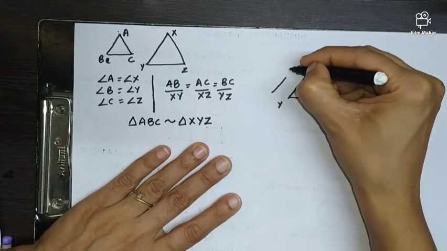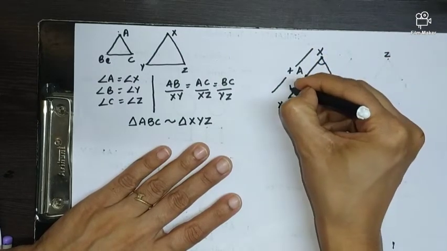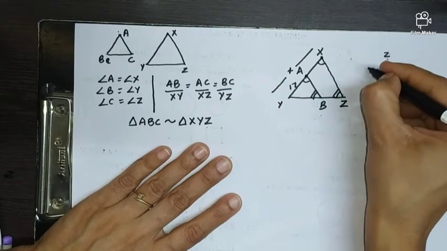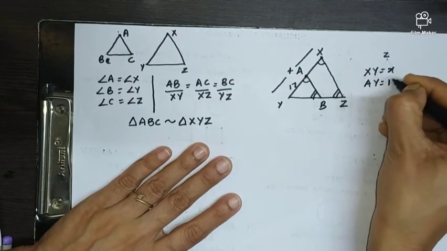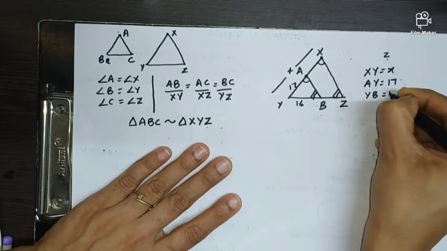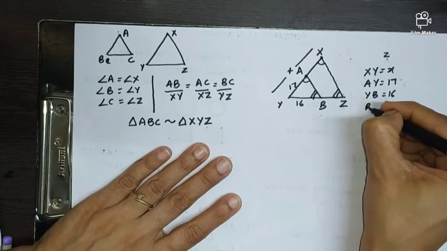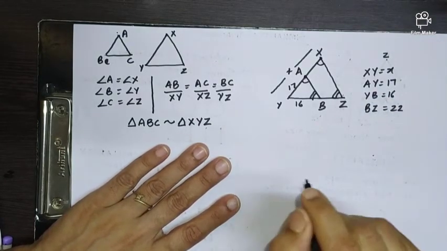The whole XY is x. AY is 17. I'll write down here also. XY is x. AY is 17. YB is 16. And BZ is 22. Done. And we have to find out x.